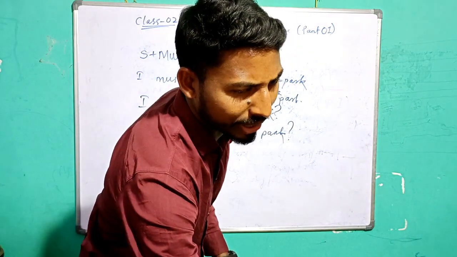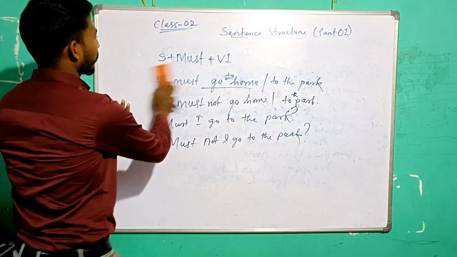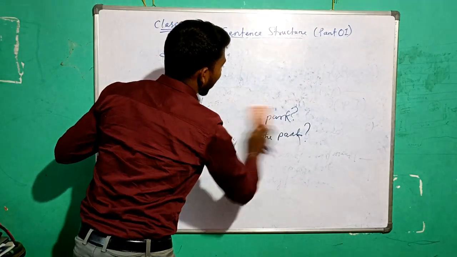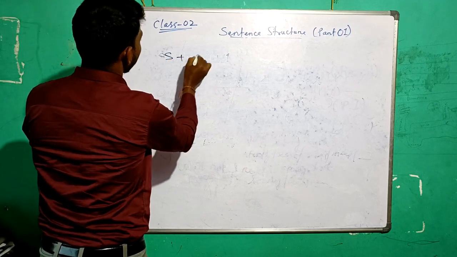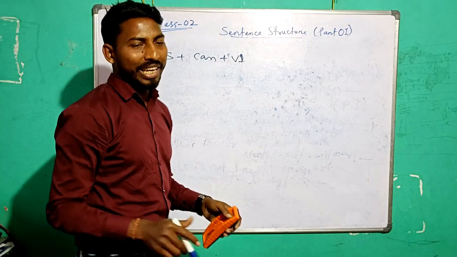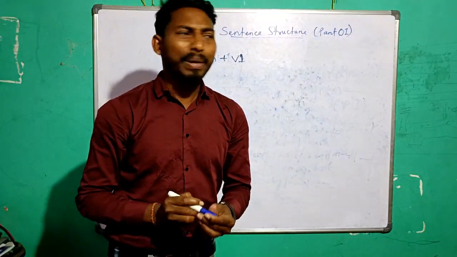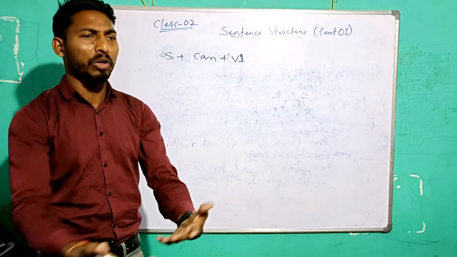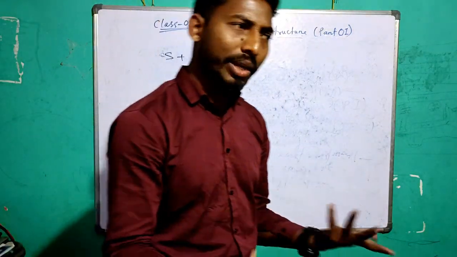So next one, write first: subject plus can, plus V1. Fourth one. What's the meaning of can now? Must be able to, or just be able to. That's checking your capability, your ability. I can. That means you can.